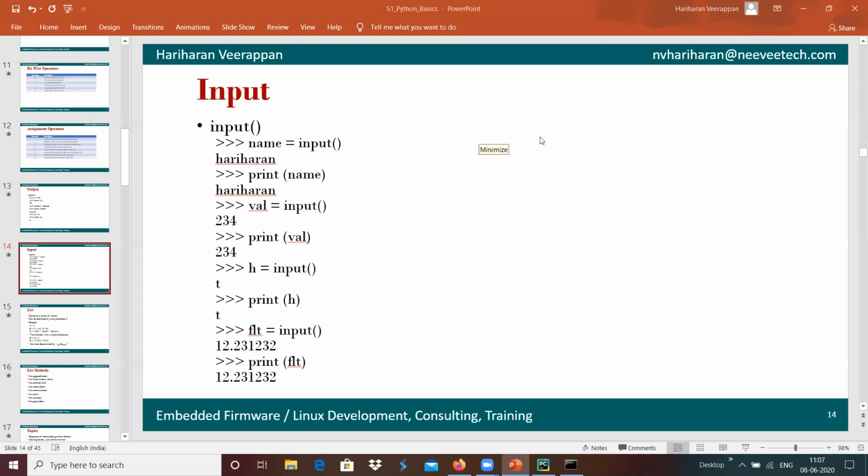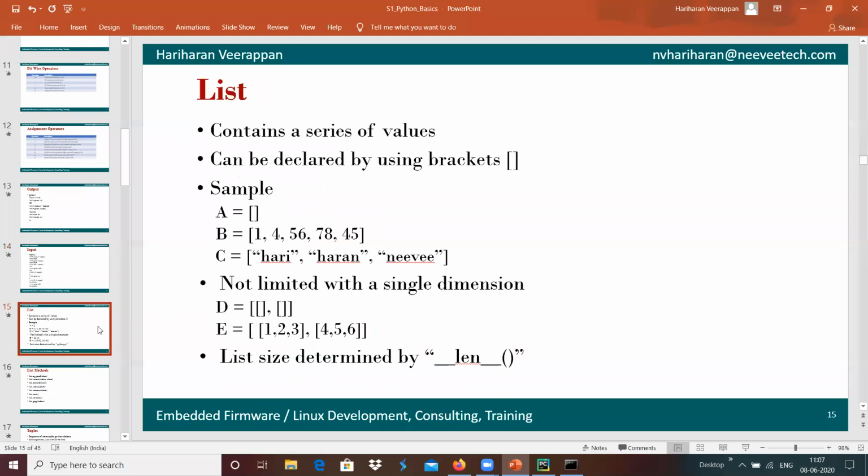Now we wanted to move on to the next data type, which is called list. List is a data type which is very similar to array in C programming, and list basically contains a series of values.